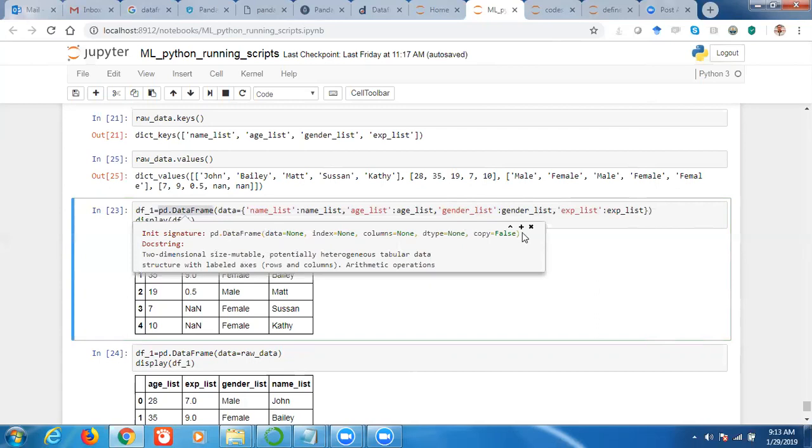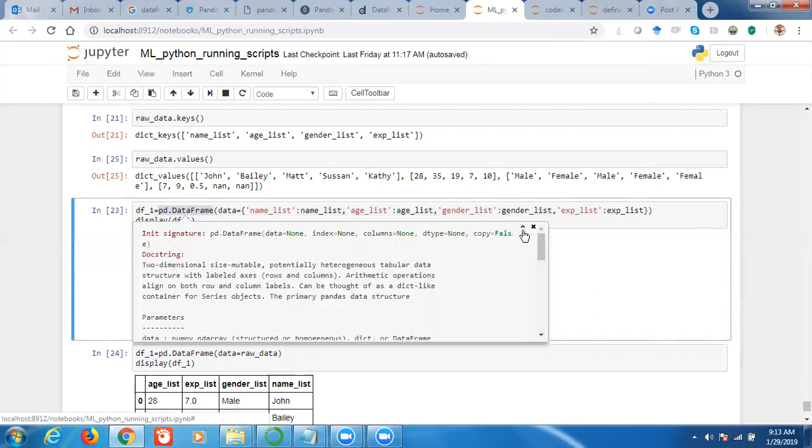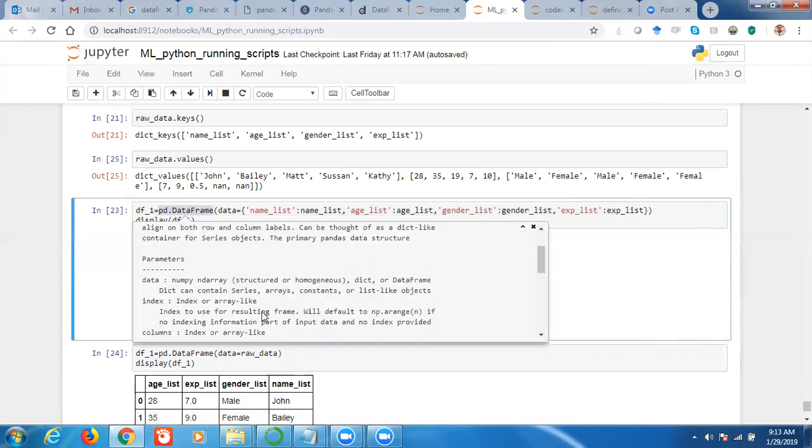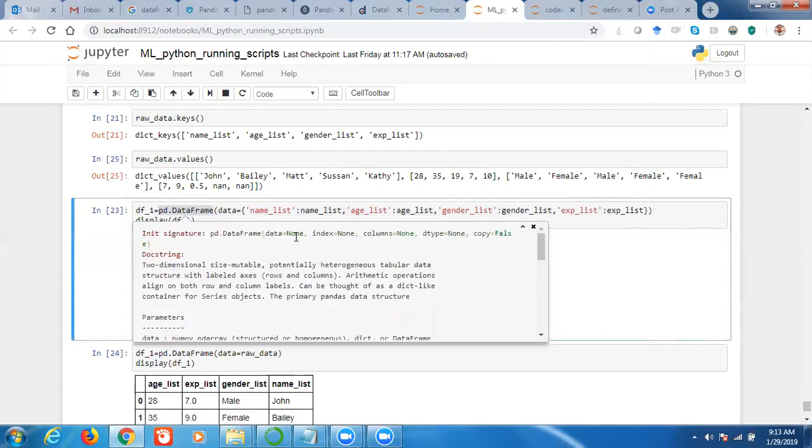And then what is the purpose of these arguments? This is also explained here. So data means you have to pass your data either as a dictionary or list, however you want to pass your data. From that data your data frame will be created. So it can be either dictionary, list, tuples, like that. So data means the data from which your data frame is going to be created.